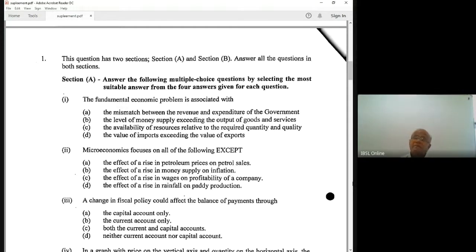Then the applications of the price elasticity of demand, because I'm not going to discuss all these things. The application of the price elasticity of demand: when the demand is elastic, the absolute value is greater than 1. Inelastic, absolute value less than 1. Perfectly inelastic, absolute value 0.